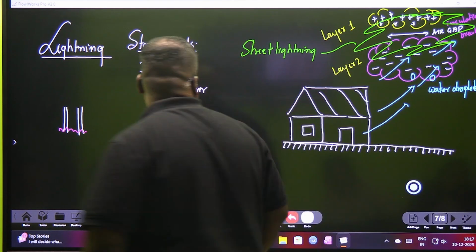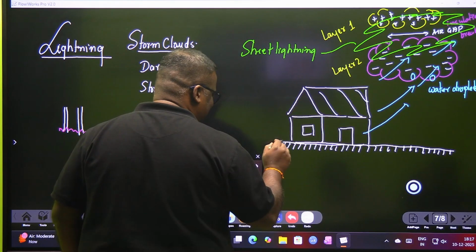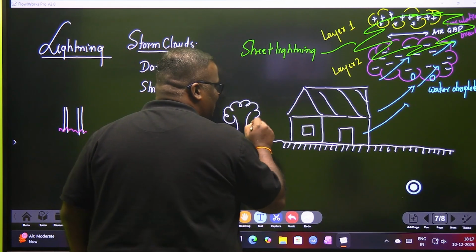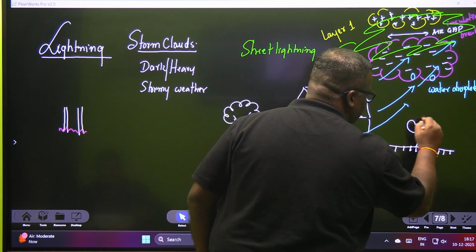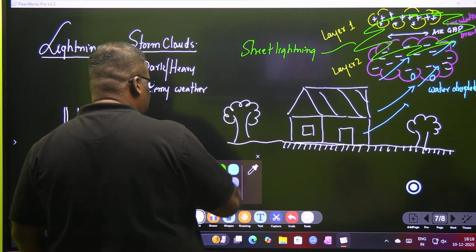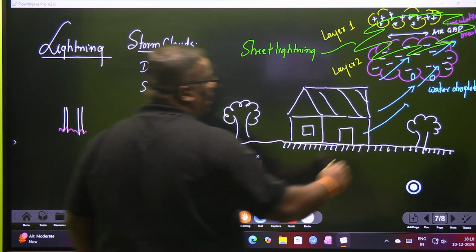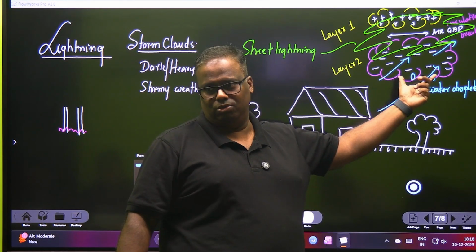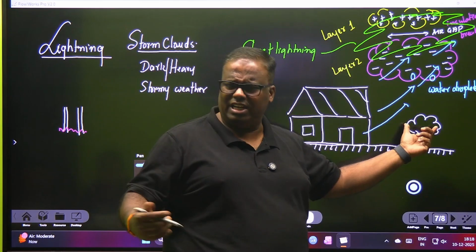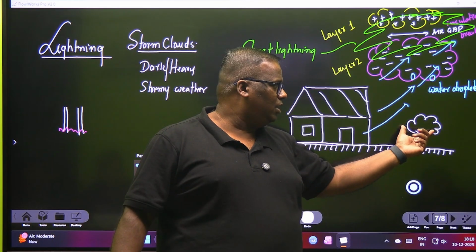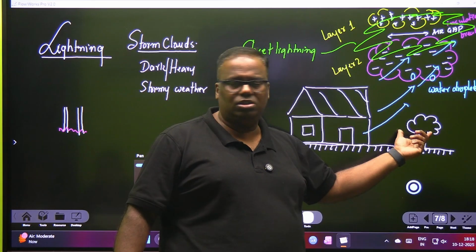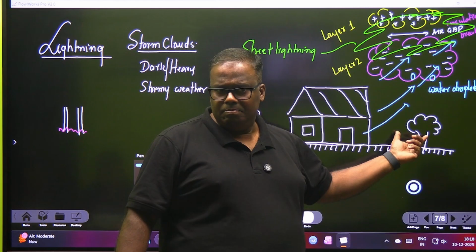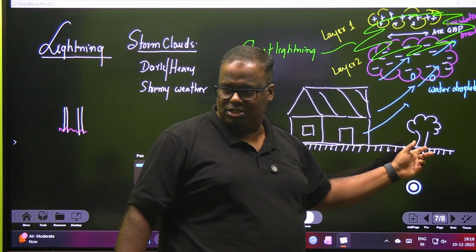Clear? Right. But our friend Sarvesh's house is here, and in his house he has got very nice little mango trees also, lovely mango trees on both sides. Now in this case, there will be another form of lightning, because this is a negatively charged cloud. For this cloud, negative charge is also a charge. This house, or the tree, is a neutral object. Once it sees a neutral object, slurp, it will try to pass the charge here also.